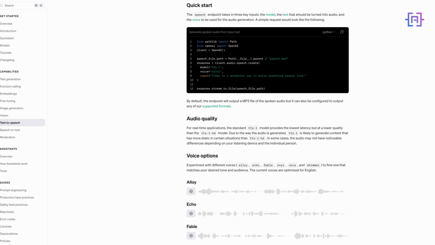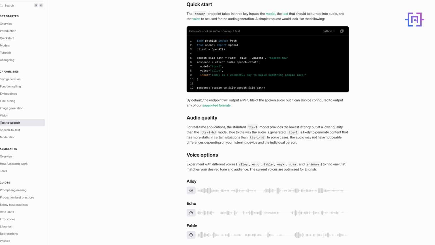And we have two models, TTS-1 and TTS-1-HD. For real-world applications, the TTS-1 model provides the lowest latency, but at a lower quality than the TTS-1-HD model. And that's why we are going to use the TTS-1.